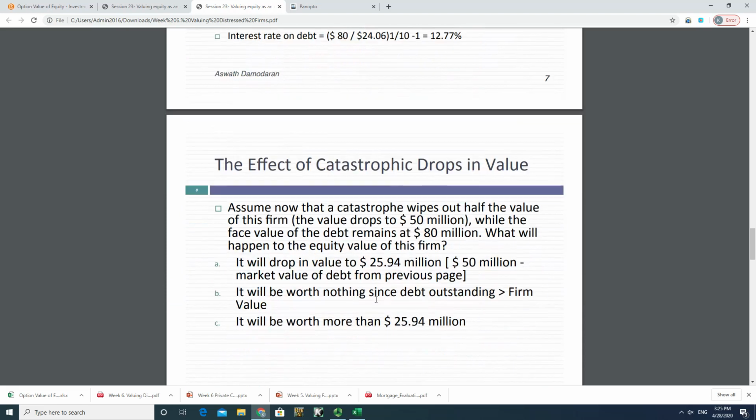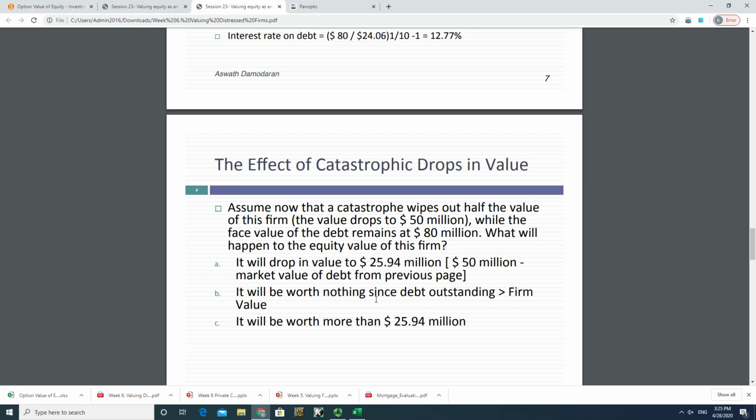Now, let's say that the situation of the company is getting even worse, and the firm value declined by 50%, or 50 million US dollars. Previously, it's 100 million US dollars. And right now, it drops to 50 million US dollars. The face value of the debt remains at 80 million US dollars.